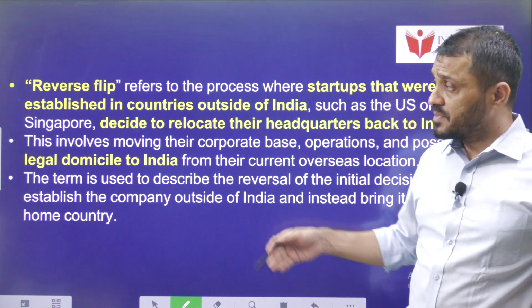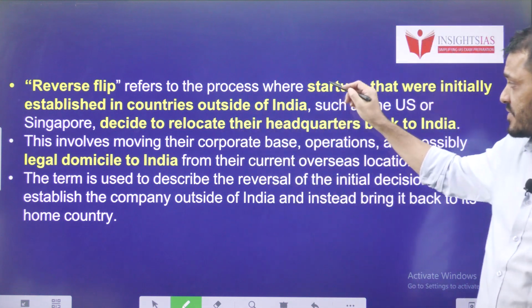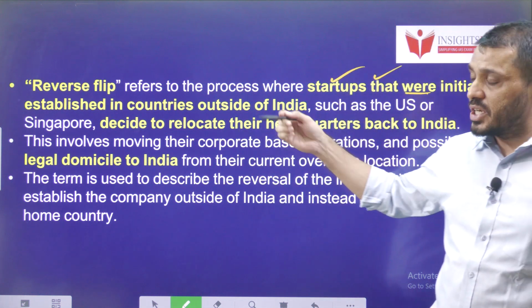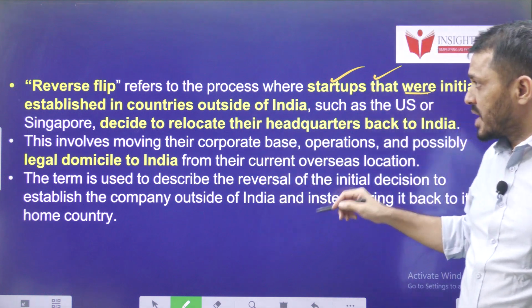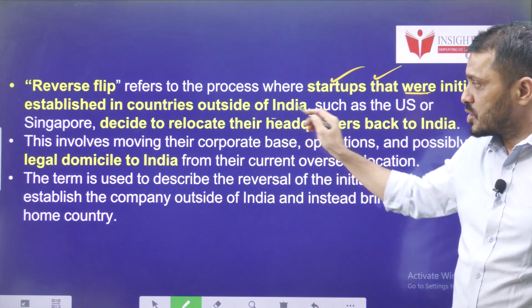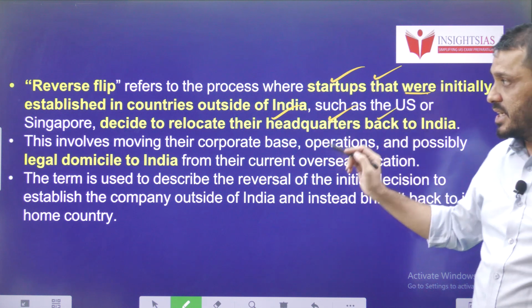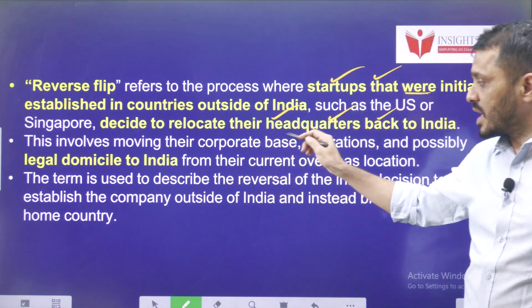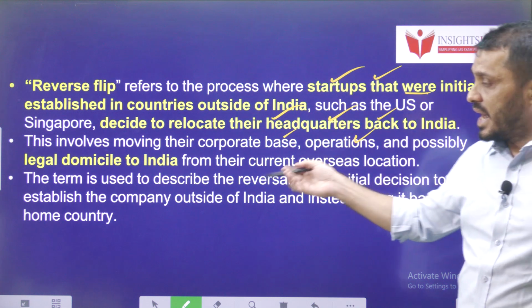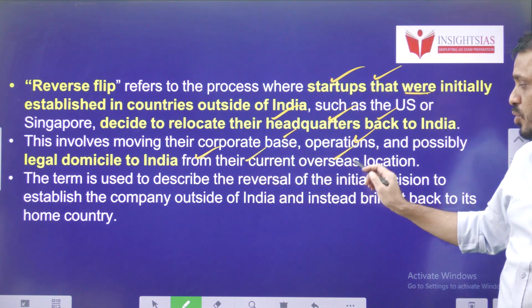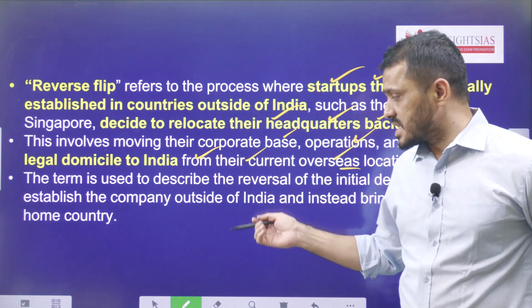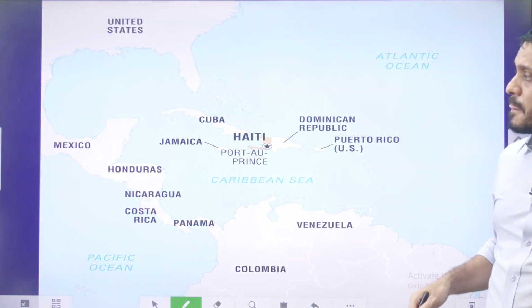Reverse flip refers to the process where startups that were initially established in countries outside of India are now trying to relocate their headquarters back to India. This involves moving their corporate base, operations, and legal domicile to India from overseas locations. This is known as reverse flip.